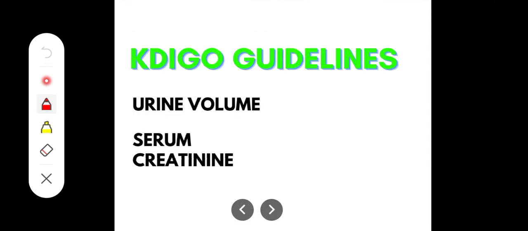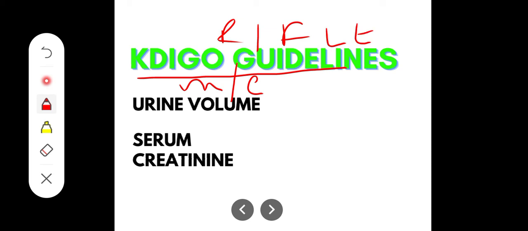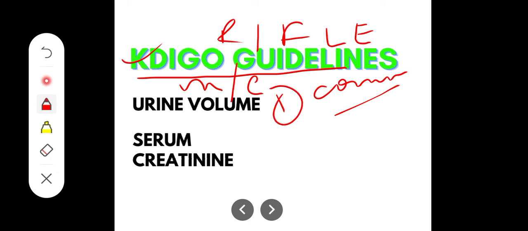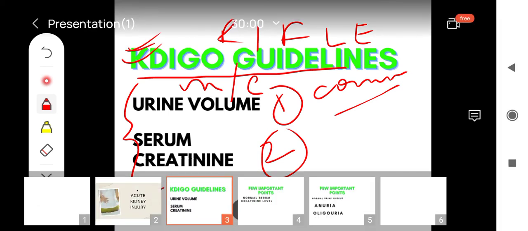KDIGO guidelines. These are the guidelines that are most commonly used nowadays to diagnose acute kidney injury. There are other criteria also, like the RIFLE criteria, but the most commonly used is the KDIGO guidelines. The KDIGO guidelines have two parameters. Number one, the urine volume, and number two, the serum creatinine. So these two parameters comprise the KDIGO guidelines. Let us see them one by one.